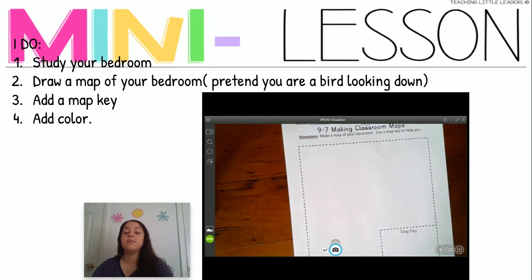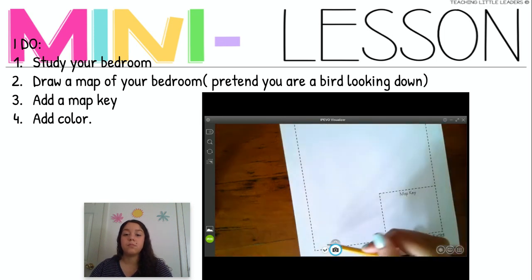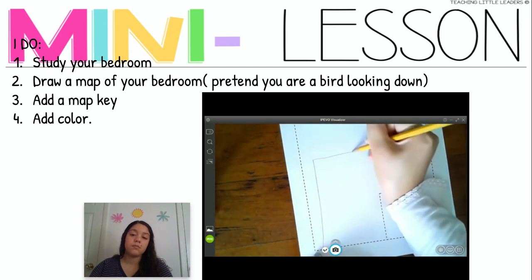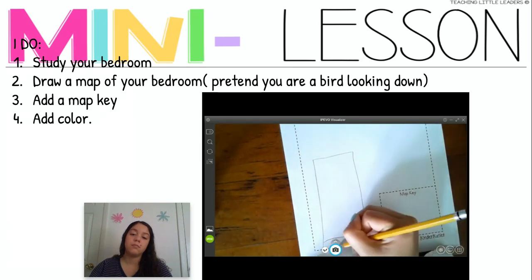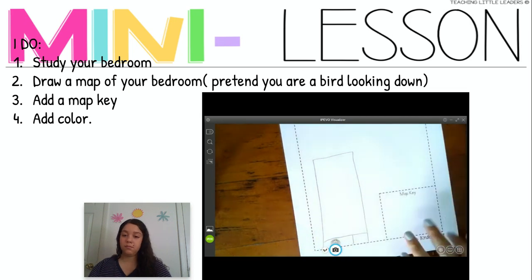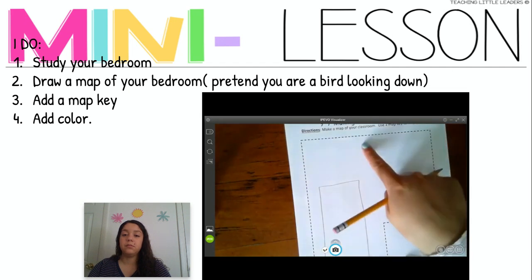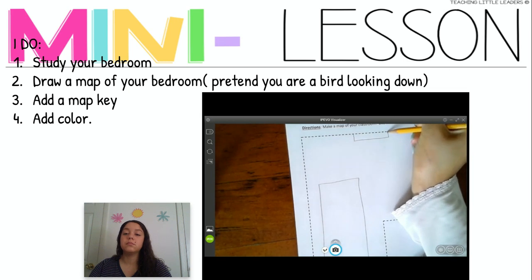I'll go first. I just went in to look at my bedroom, and I noticed that I have a lot of rectangle-shaped items in my room. The first thing I know that's in my bedroom is a big bed. That's the biggest part of my room. And my bed is a rectangle, and it's over here. So I'm going to draw a big rectangle. I have some pillows at the top of my bed. And then later when I color, I'll add what color my bed is. And then across from my bed is a window, and it's pretty skinny, but it's also a rectangle.